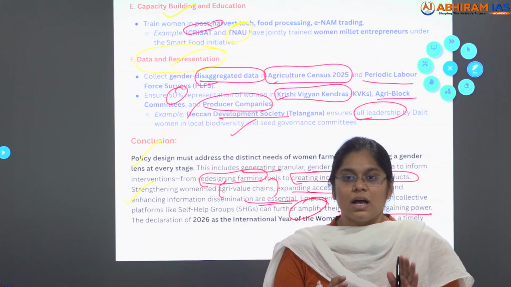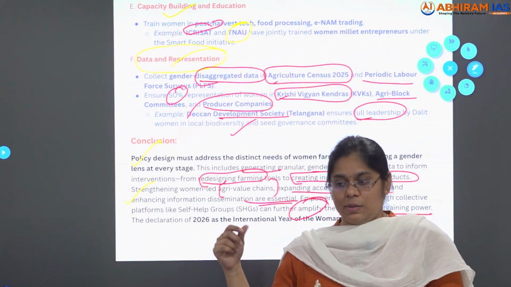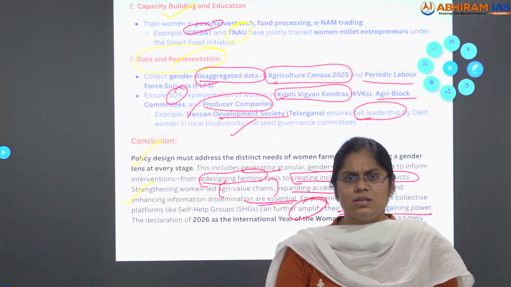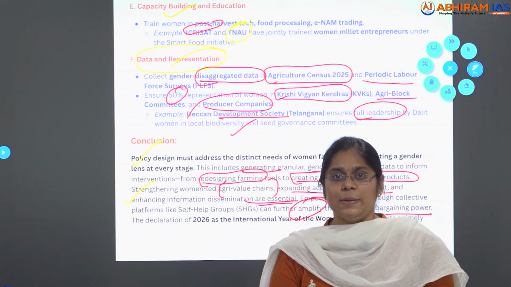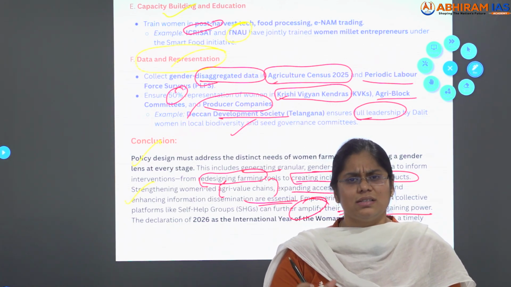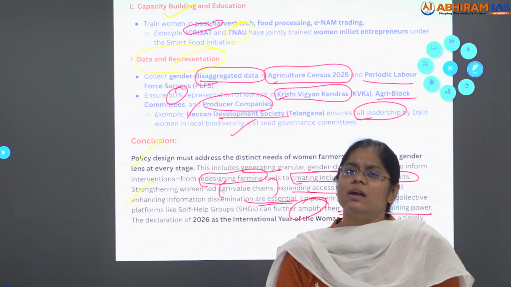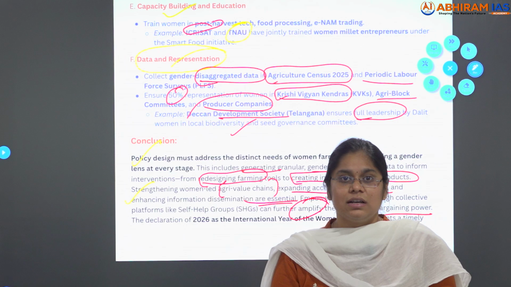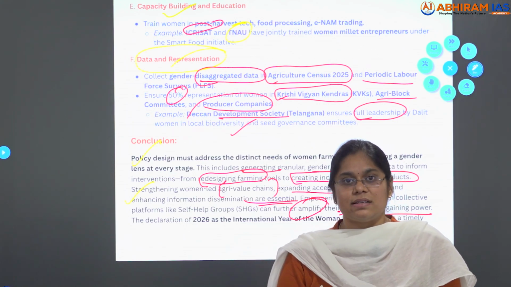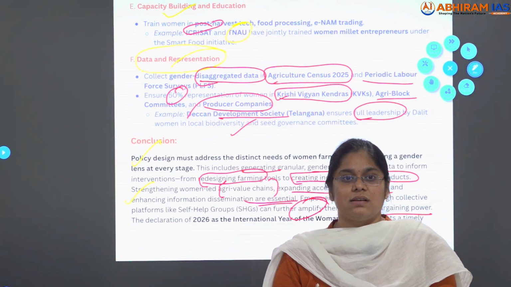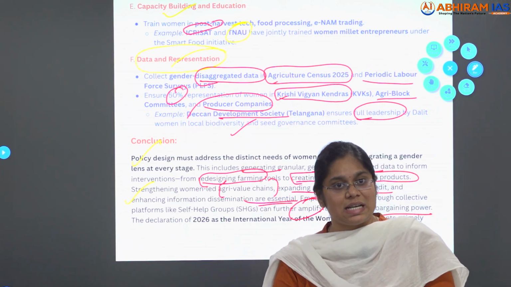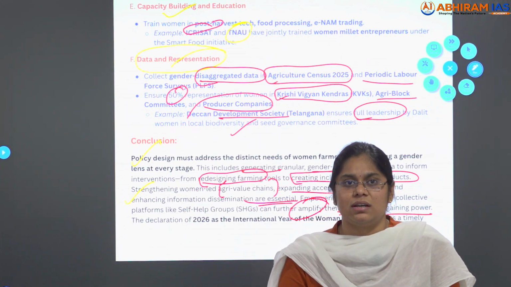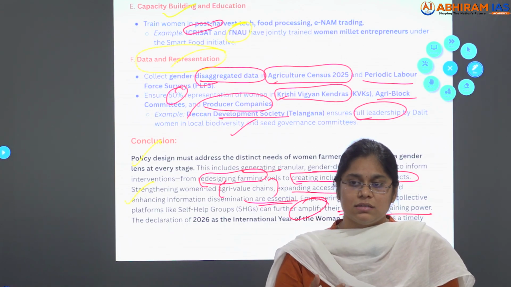Clear? If I write it now, it takes more time. That is why I am giving it in printed form, and it is also easy for you to understand. Definitely a question can be asked on women-related statistics or this topic. UPSC favorites are there, we can't deny that fact. So write down statistics, whether from the Periodic Labour Force Survey or the National Family Health Survey. Keep a statistics book, with pages of statistics mentioned. Clear? Write down and this will help you.